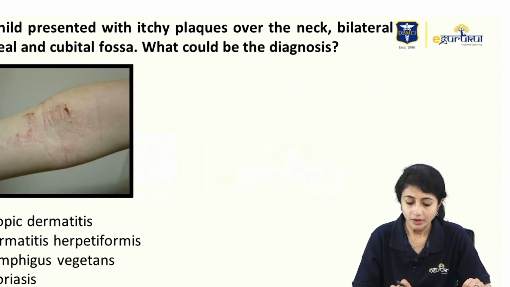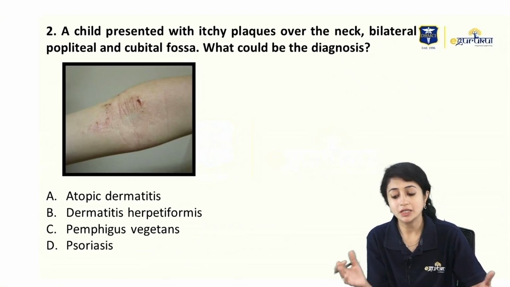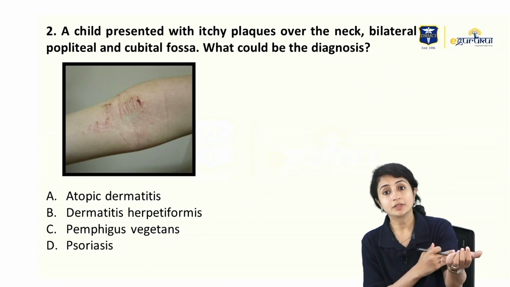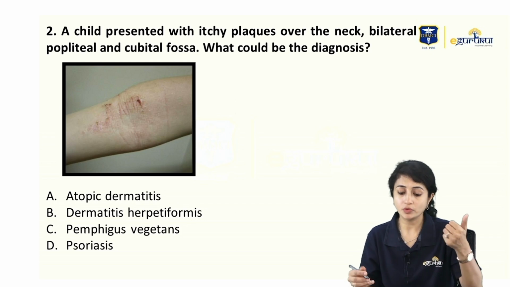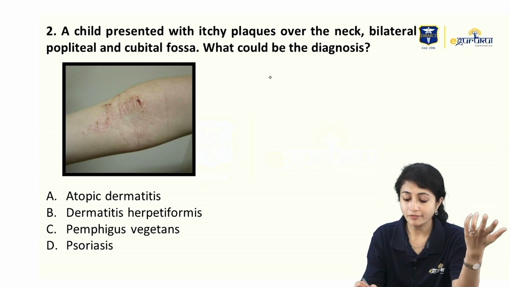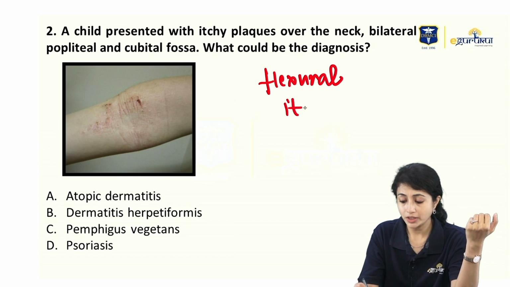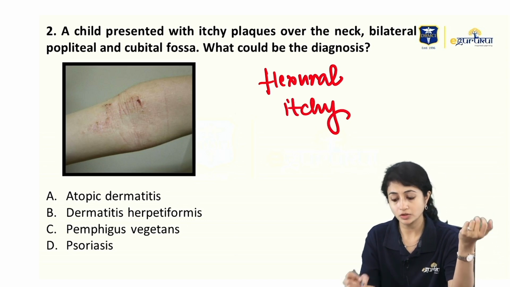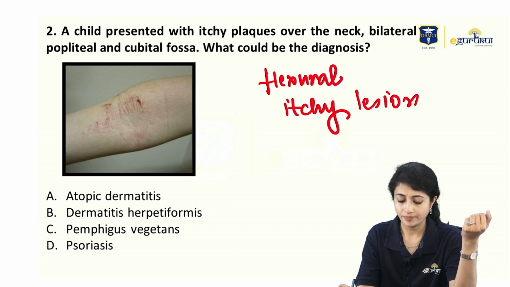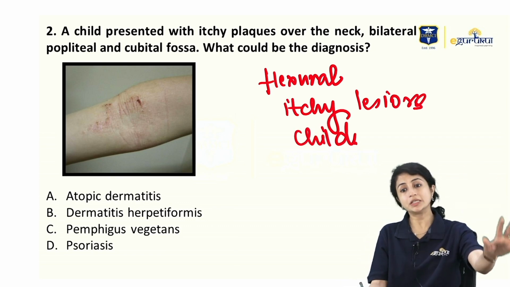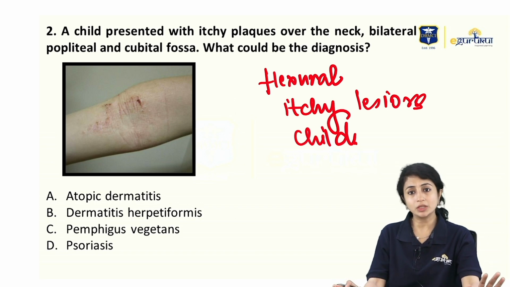Clear? Now, a child presented with itchy plaques which are present over the neck, bilateral popliteal and cubital fossa. So, you have flexural involvement and you have itchy lesions. These are the two things in a child. What can it be? A child with flexural itchy lesions. That's what is given to me in the question.